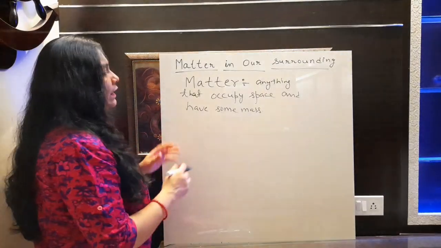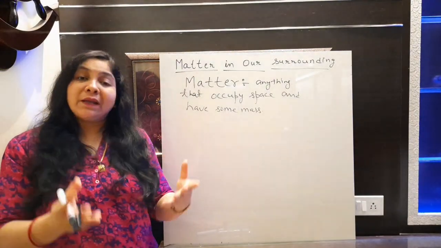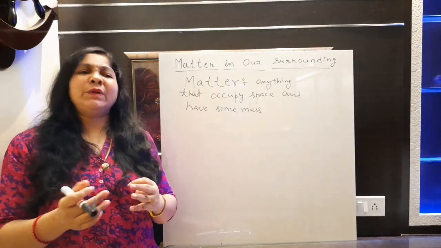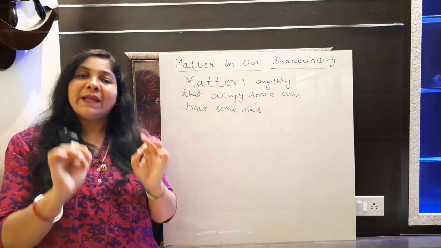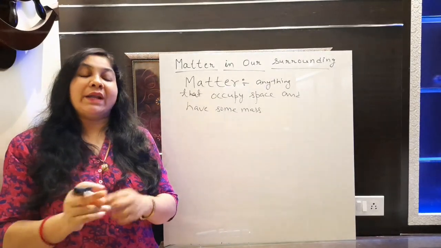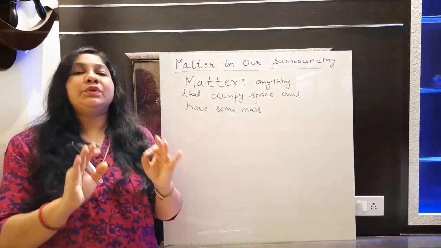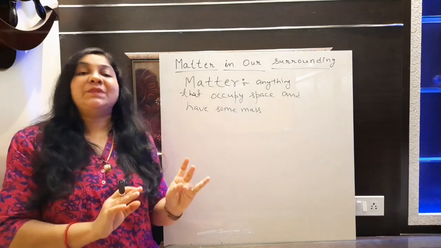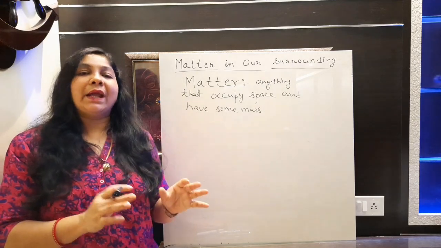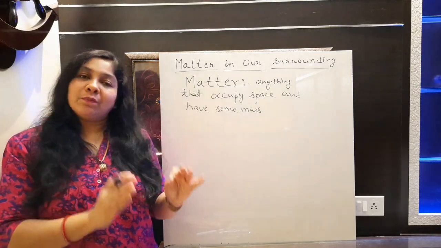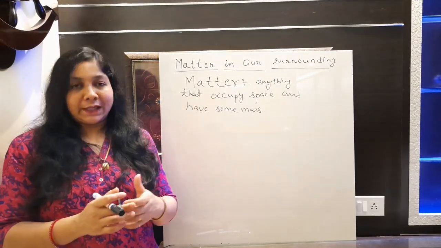But before that, matter is made up of particles. Anything that you observe in your surrounding is defined as matter, and it is made up of particles. Each and every matter in our surrounding is made up of tiny particles. Those tiny particles are defined as atoms and molecules, because as we know, the atom is the smallest unit of any matter. So matter is made up of small particles. This is also one of the characteristics of matter.